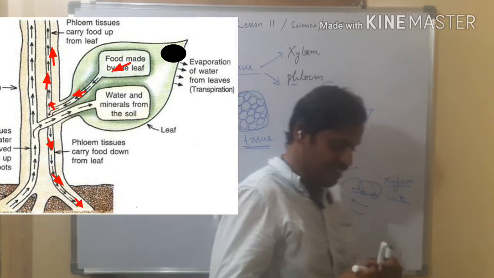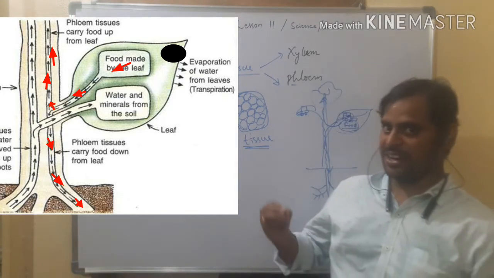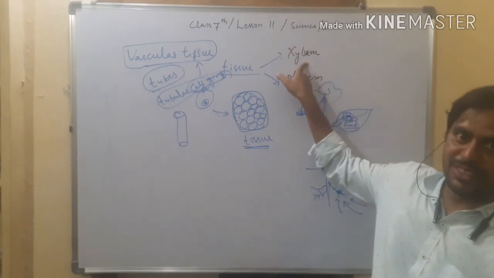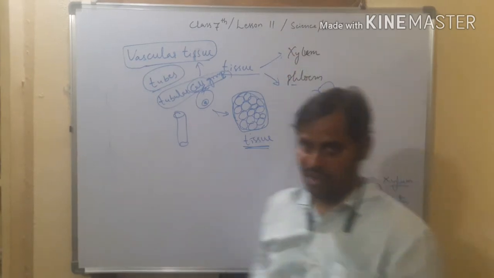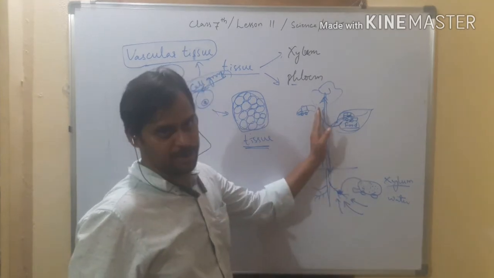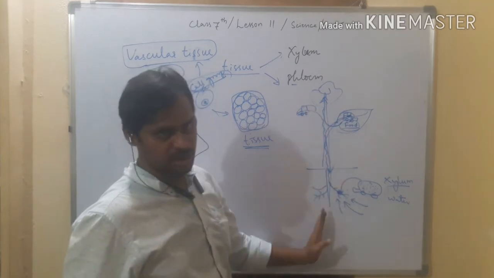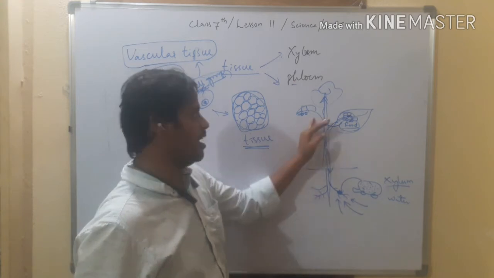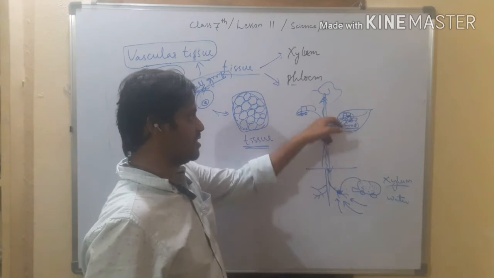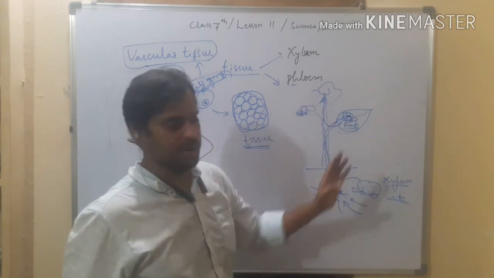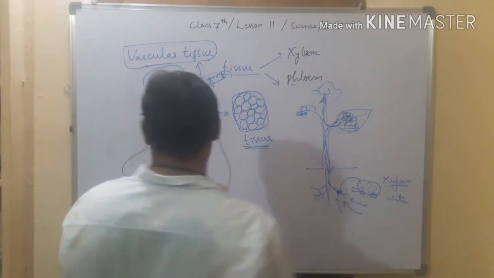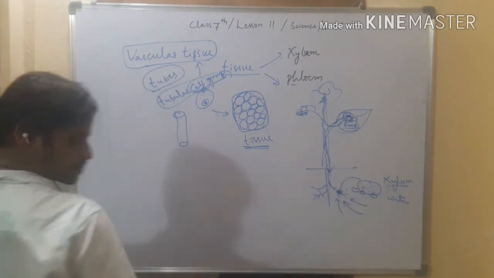So what kind of drivers are present here? Xylem and phloem. What is the duty of xylem? Xylem will transport the water from root to shoot, down to up, unidirectional. Whereas phloem, the driver phloem, can send the materials all over the plant body, even to the roots also, right? So let us see how they transport.